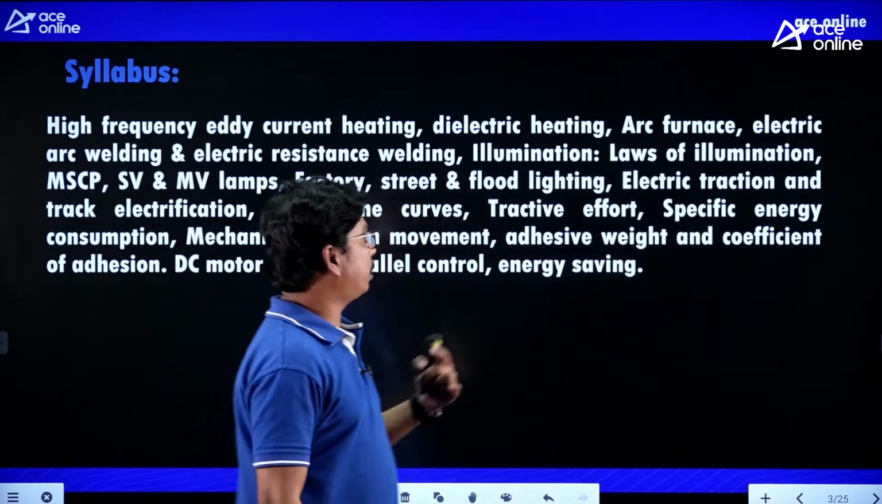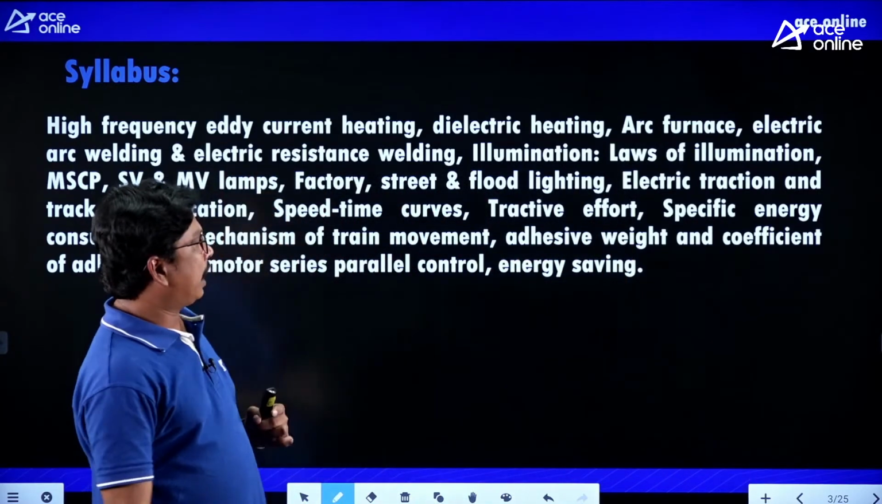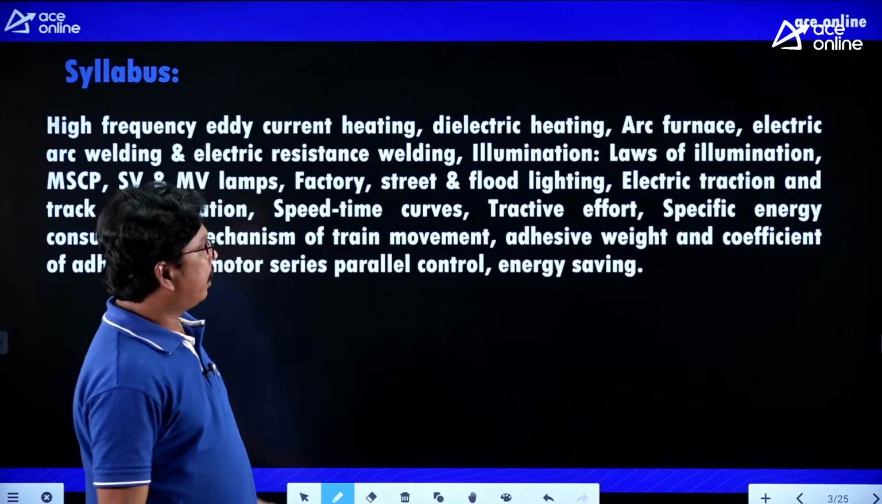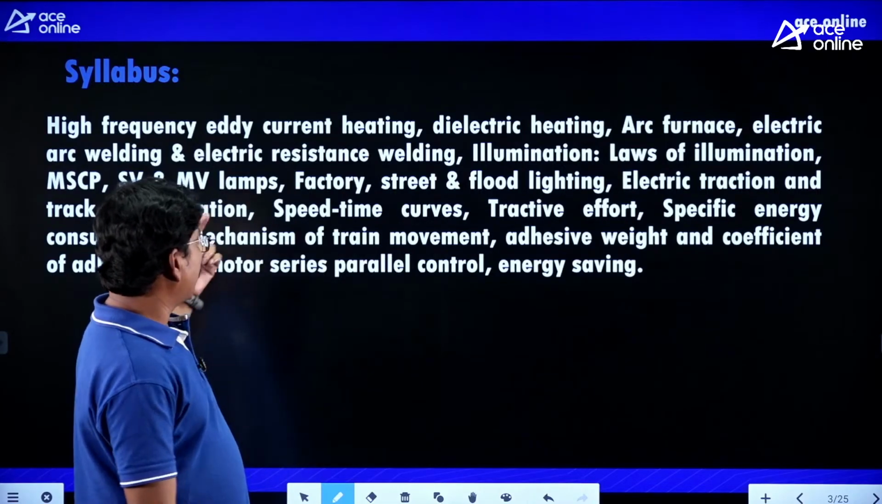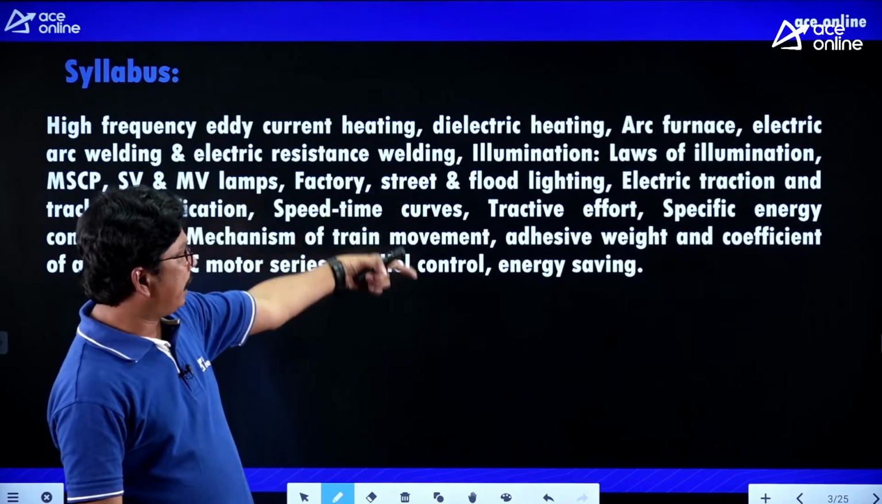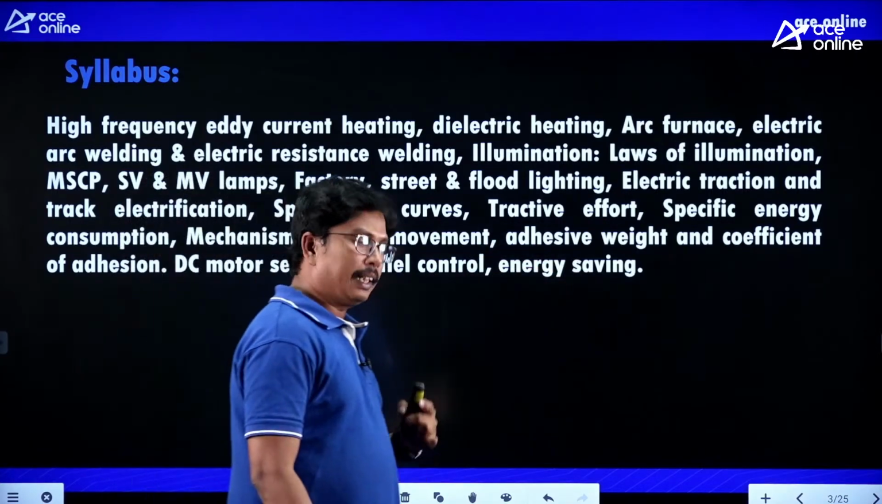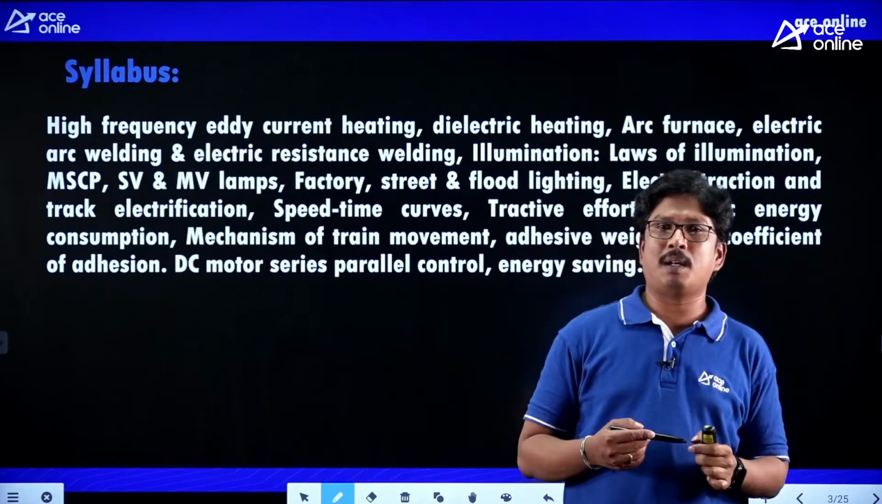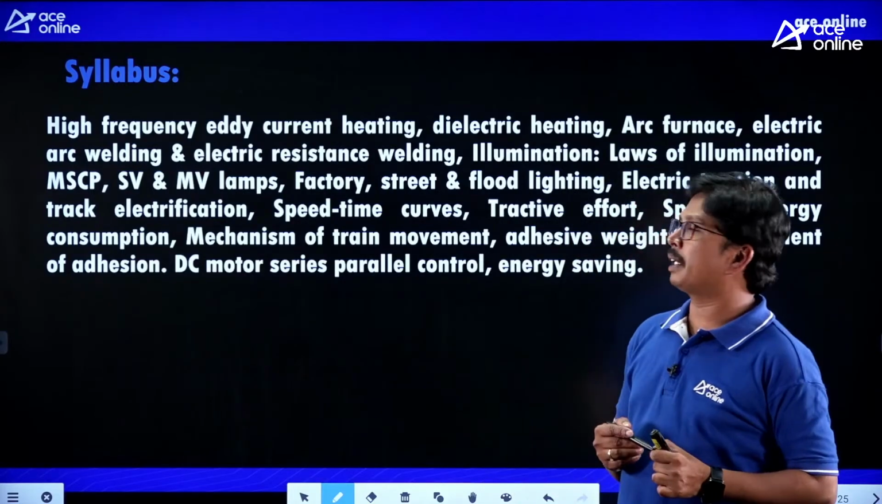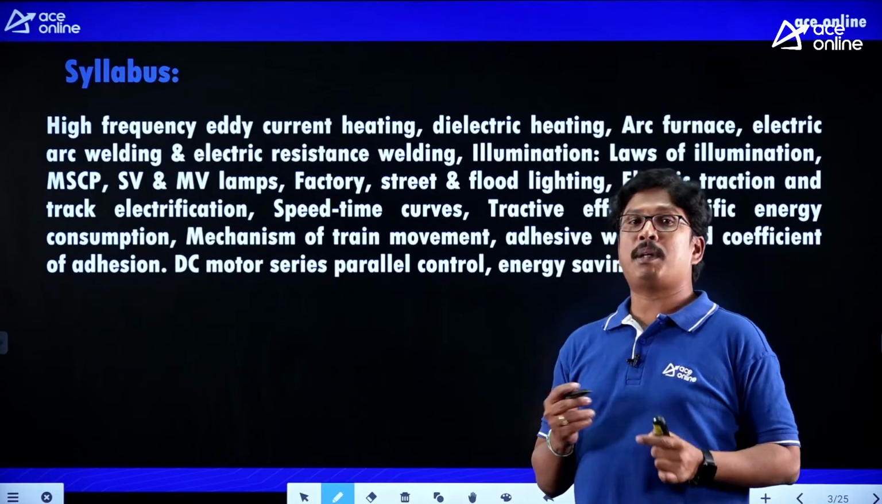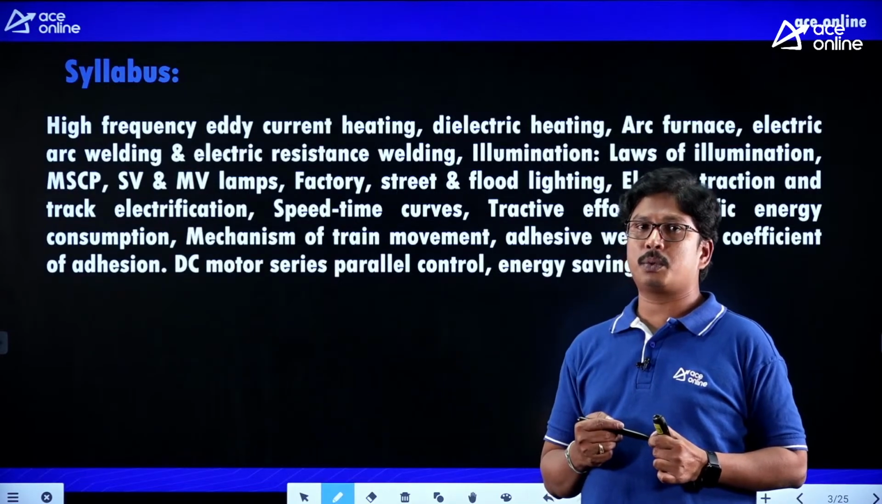So a huge syllabus about the utilization of electrical energy: specific energy consumption, mechanism of train movement, adhesive weight and coefficient of adhesion, and DC motor operations, right? Parallel operations. So these are the concepts they have given, as a part of utilization of electrical energy, students.